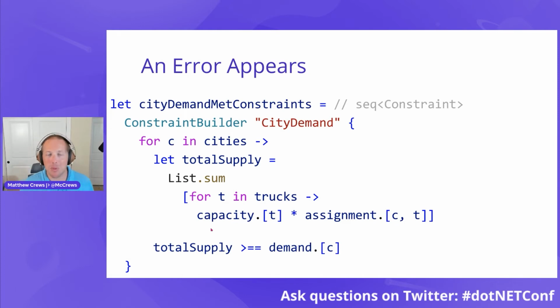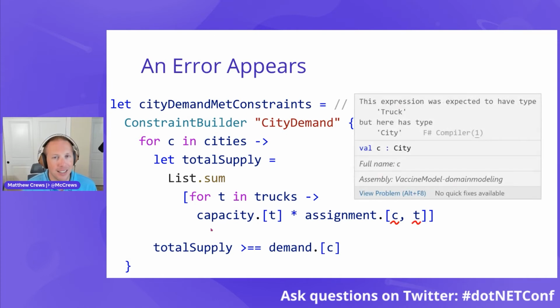So now F# is working for me and helping me to figure out, hey, Matthew, what you're doing doesn't make sense. The first problem is going to be as I index into assignment. If I hover over the C, it's going to say, hey, Matthew, I was expecting truck here, but you gave me a city. Before, assignment was a dictionary keyed by a string tuple. So there was no context for the compiler to say, I don't know, it seems to work, they're all strings.